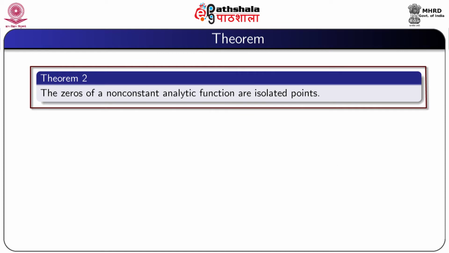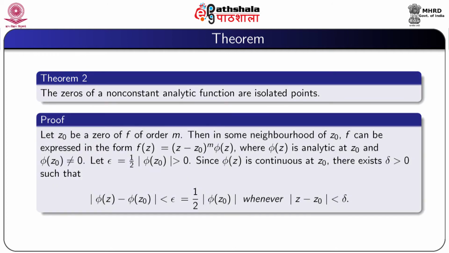So now we prove another result. The zeros of a non-constant analytic function are isolated points. Let z0 be a 0 of f of order m. Then by definition, in some neighborhood of z0, f can be expressed in the form f(z) equal to (z minus z0) to the power m phi(z), where phi is analytic at z0 and phi(z0) is not 0.